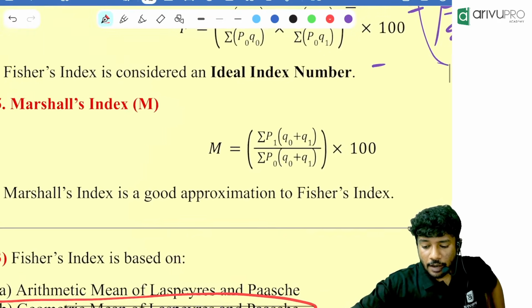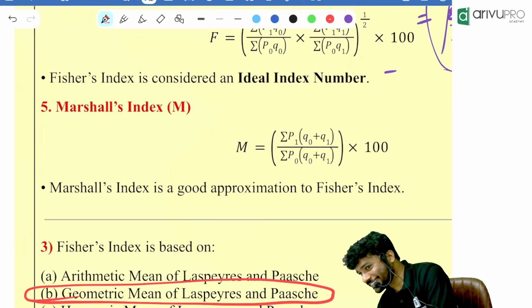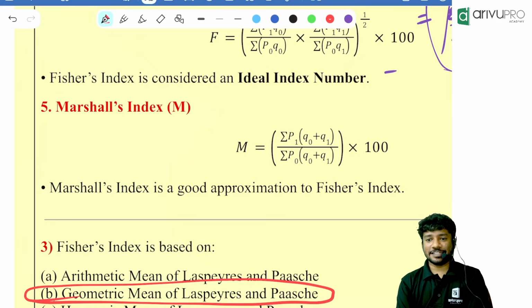Next one is Marshall-Edgeworth. Okay, someone is going to die. Fine now? Yes. Yes. Fine. Done. Jayasri, come on, come back.